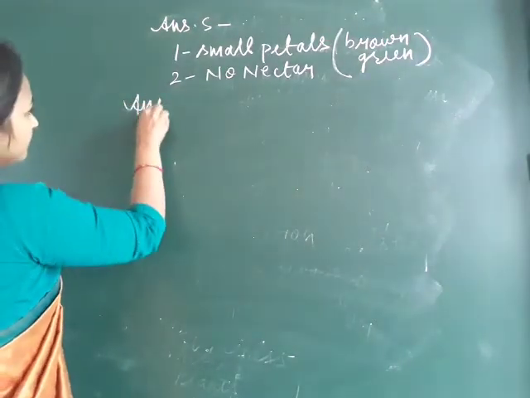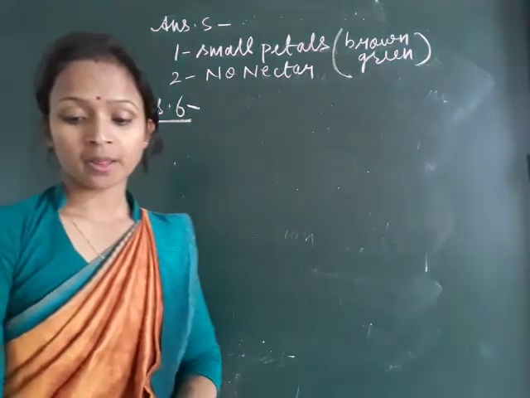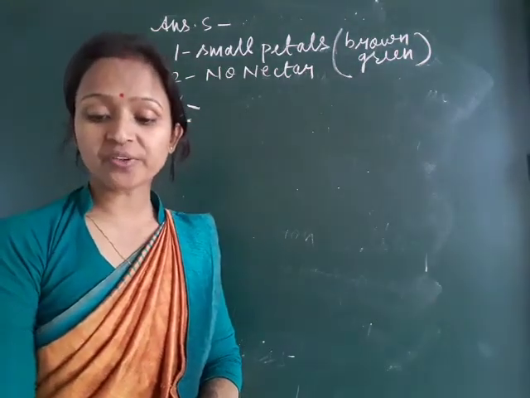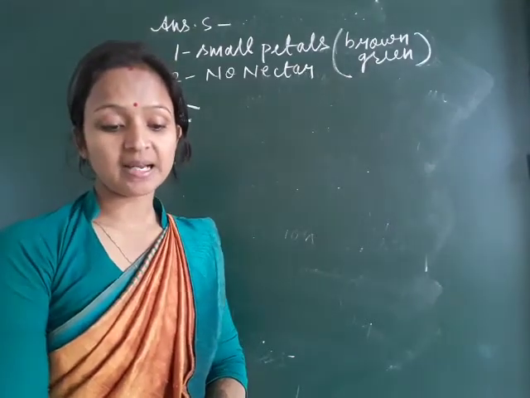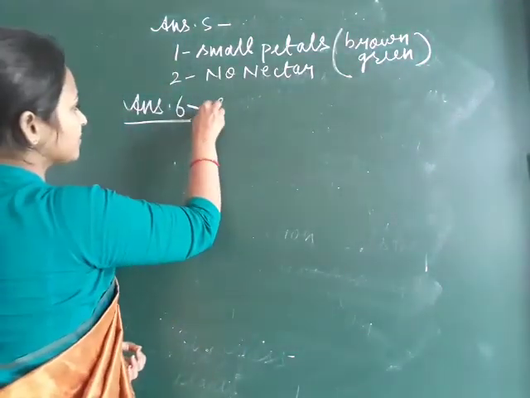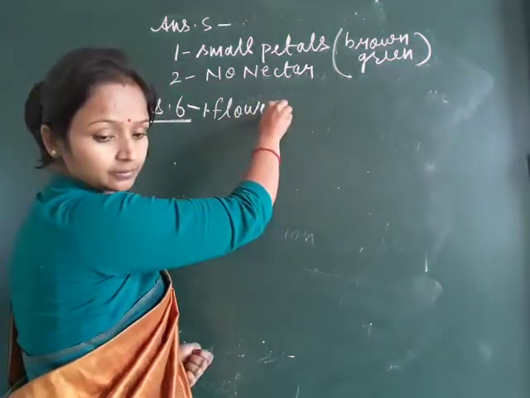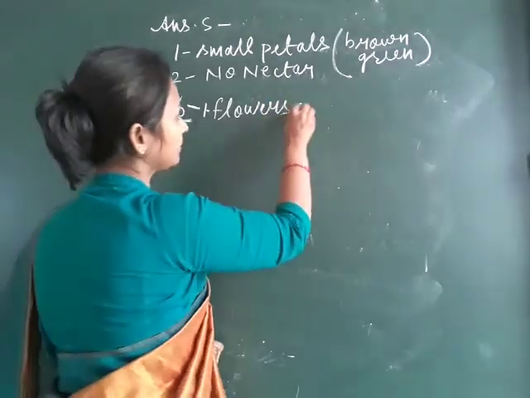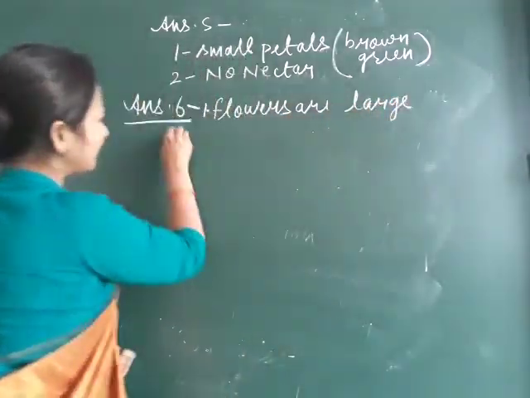Answer 6. Mention 2 features of insect pollinated flowers. First, the flowers are large and brightly colored.